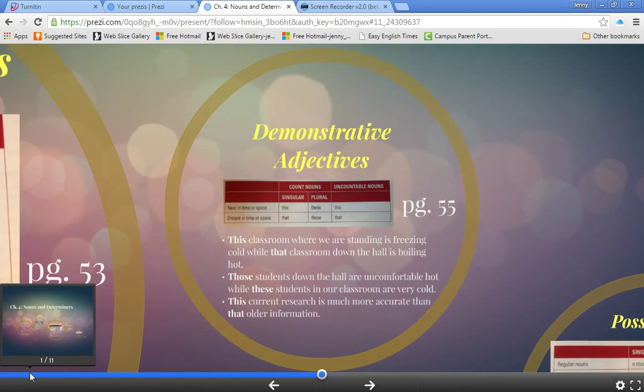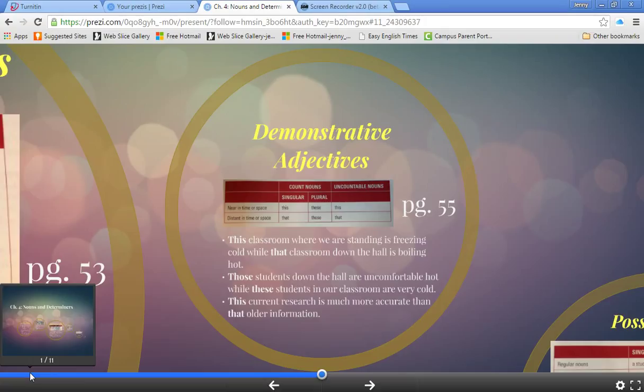The next category is demonstrative adjectives. This, that, these, those. So for count nouns in singular, this, that. Also this and that for uncountable nouns. And then for plural, these and those. So this classroom where we're standing is freezing cold, while that classroom down the hall is boiling hot. So this is for near in time or space.